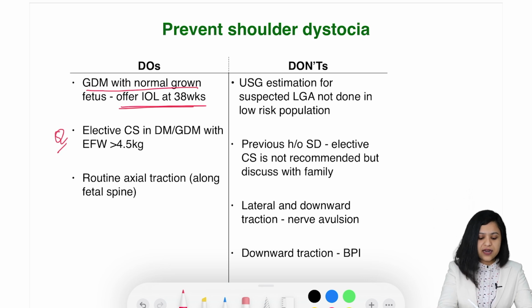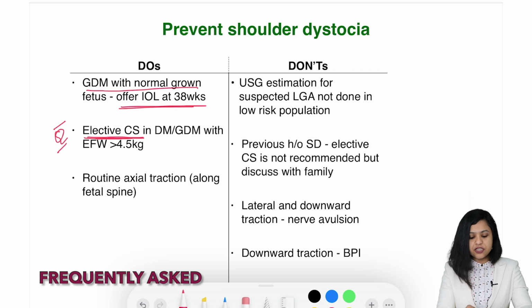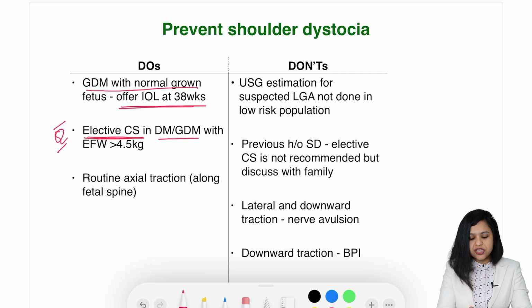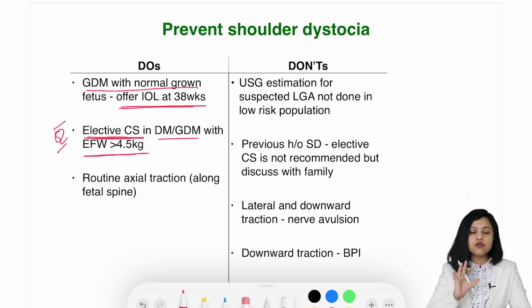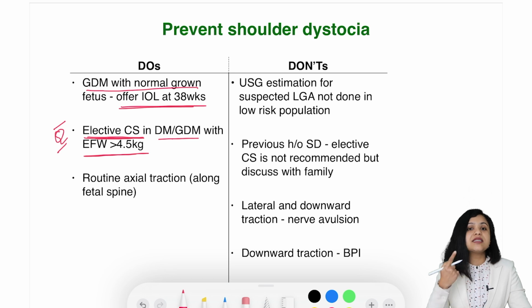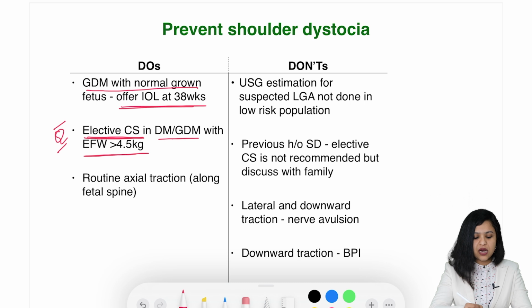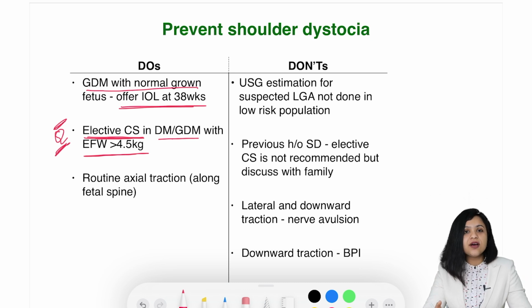But it is very important for you to know that there is an indication for elective cesarean section in patients who are diabetic, overt or GDM, with estimated fetal weight of more than 4.5 kg. So there are two factors playing here. First, the patient is diabetic. Second, there is macrosomia, more than 4.5 kg baby weight. So in this case, you will offer cesarean section. There is no doubt about it. Very frequently asked question.